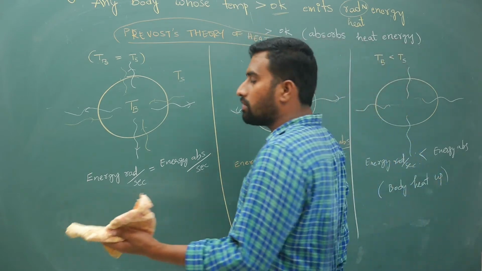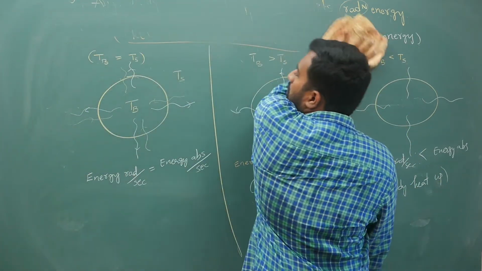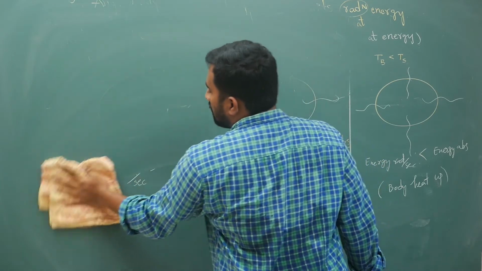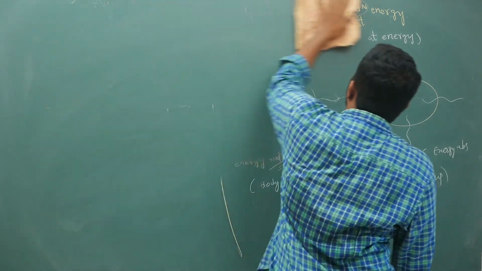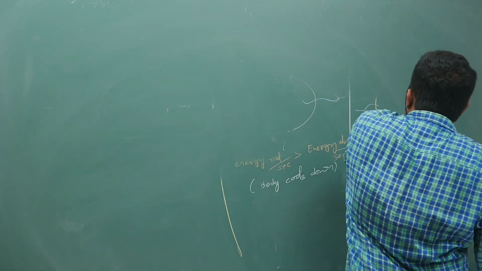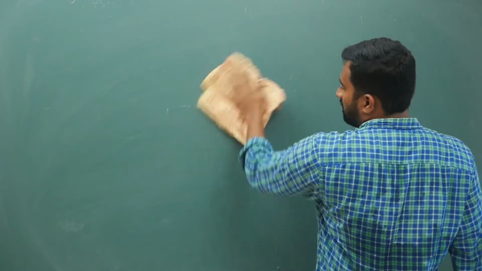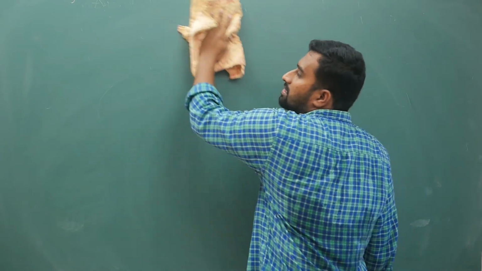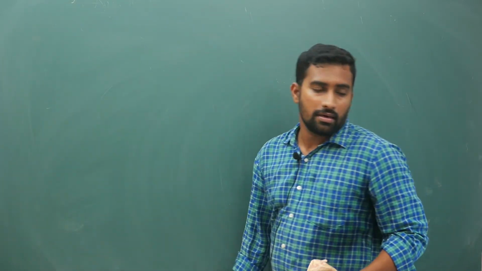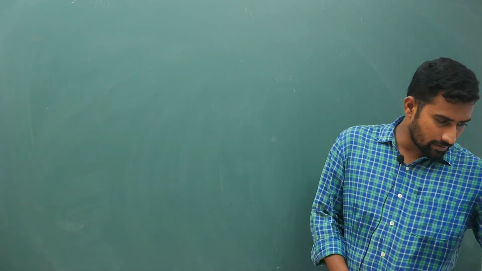If you have a temperature greater than 0 Kelvin, the body will start giving out heat energy and the body will absorb heat energy. How much it emits and how much it absorbs depends upon the property of the material; for different materials different things are there. That is your first point.